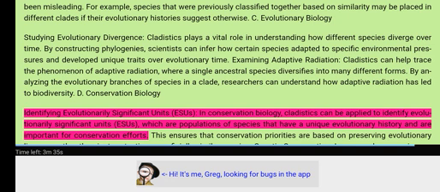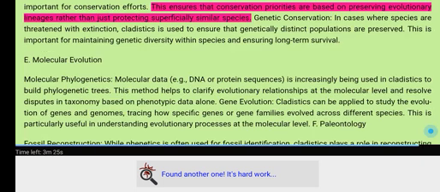Identifying evolutionarily significant units, ESUs. In conservation biology, cladistics can be applied to identify evolutionarily significant units, ESUs, which are populations of species that have a unique evolutionary history and are important for conservation efforts. This ensures that conservation priorities are based on preserving evolutionary lineages rather than just protecting superficially similar species.